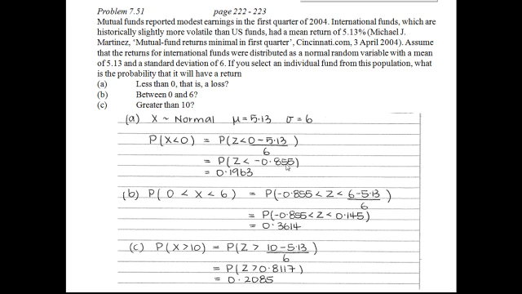Can we find a less than probability in the standard normal tables? Well, yes, all we need to do is look it up. And because this is a less than probability, it's just a direct lookup from the tables. The tables are based on 2 decimal places for the Z value, so you can round this off to negative 0.86. And if you look up the tables, you'll find that the area less than that is 0.1963. So that's the probability that we're looking for.